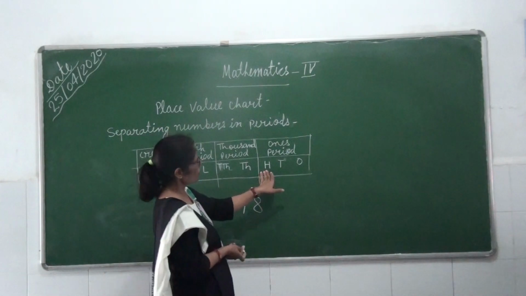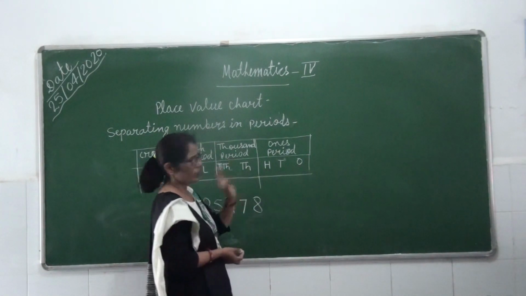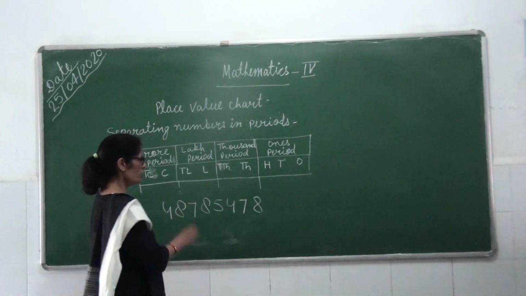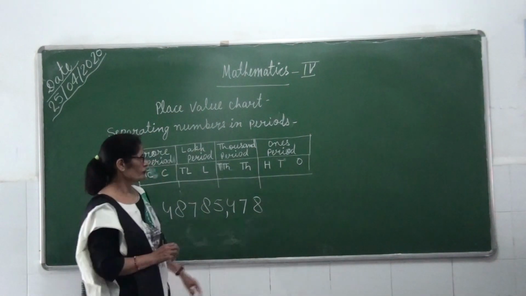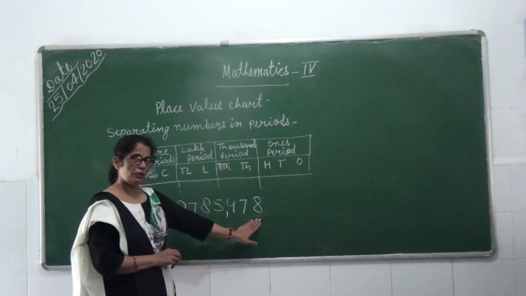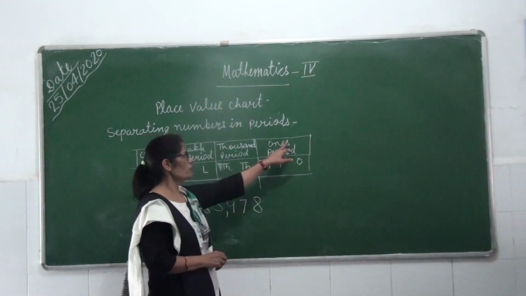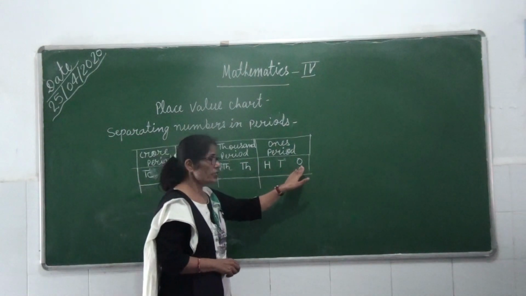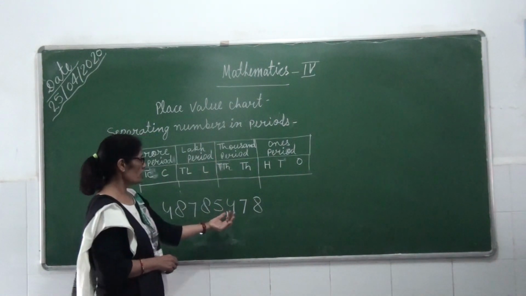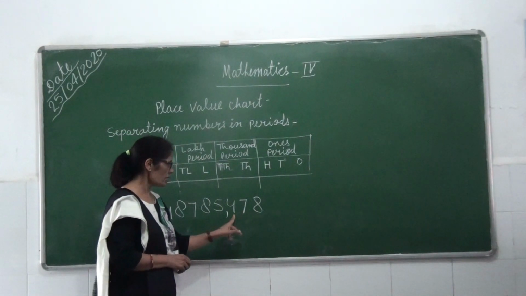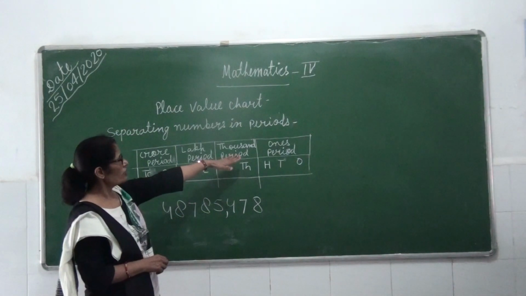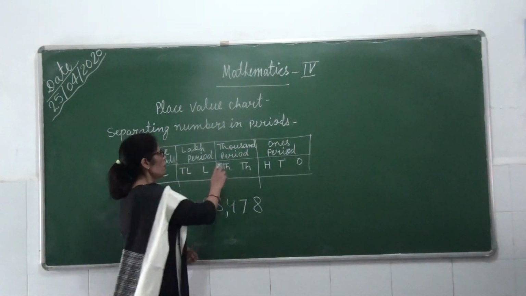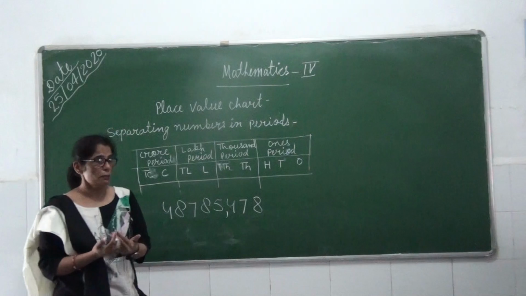So then how many places does ones period have? 1, 2, 3. Then we will count here 3 digits, 1, 2, 3. Here we will put a comma. ये 3 नंबर हमने काउंट किए बिकॉज वंस पीरियड के अकॉर्डिंग हम सेपरेट कर रहे हैं. हाउ मेनी प्लेसेस हैव वंस पीरियड? 3 places. So we will put a comma here. Ones, tens, hundreds. After that, which period will come? Thousand period will come.